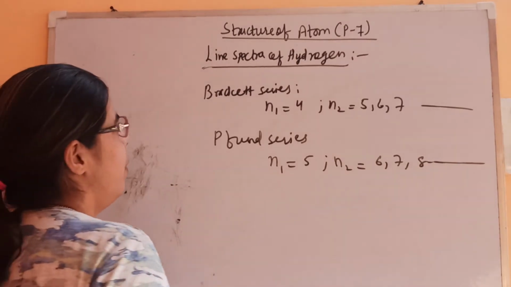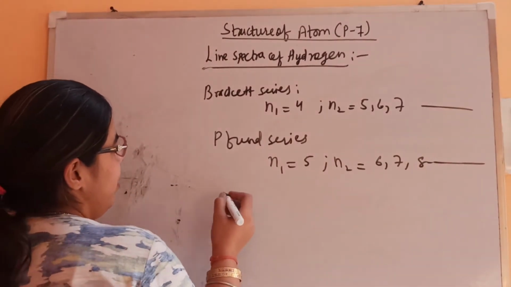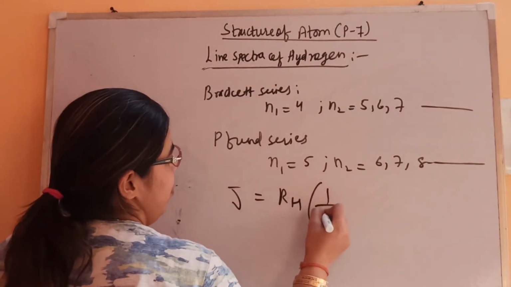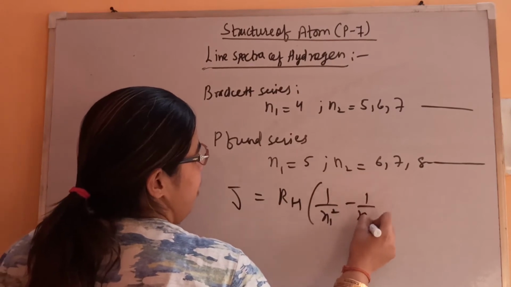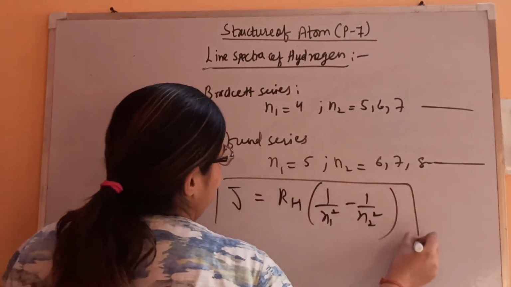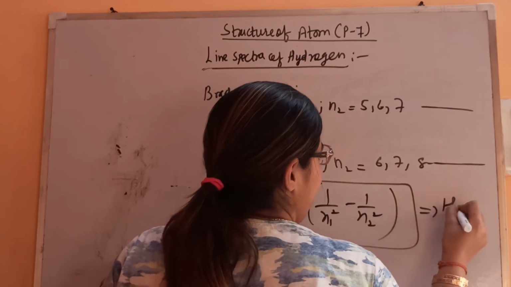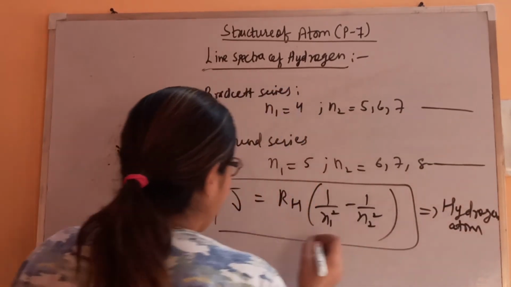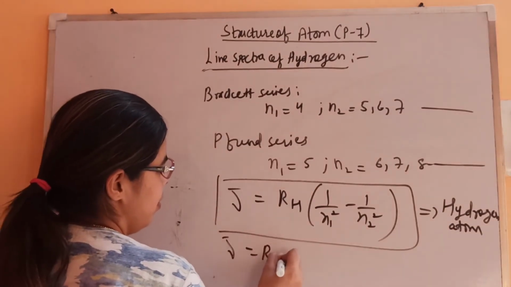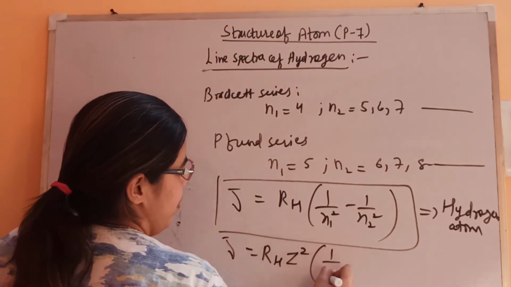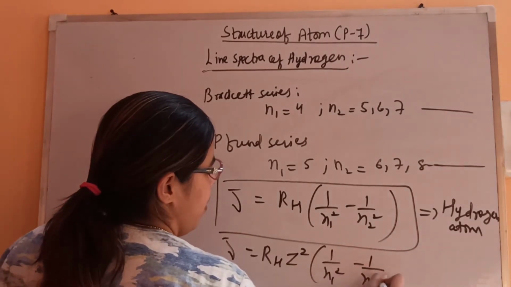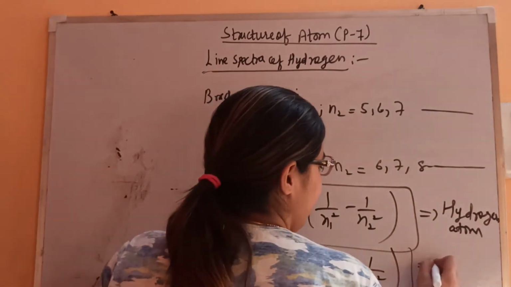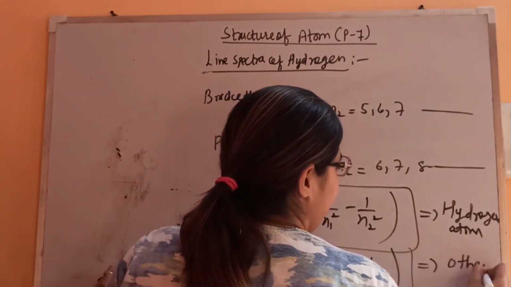So we'll see later on. Fine. Then the formula which we are saying, with the Rydberg constant, that 1/n1² − 1/n2², this is only applicable for the hydrogen atom. If we modify this, now this is applicable for any other atom.